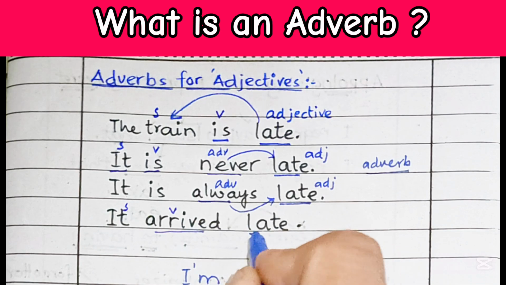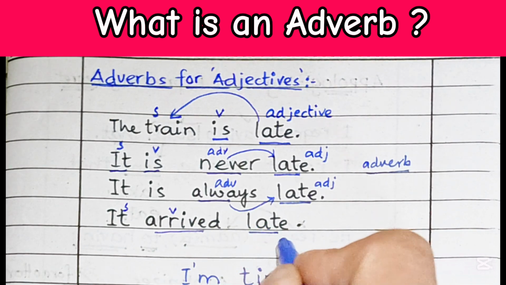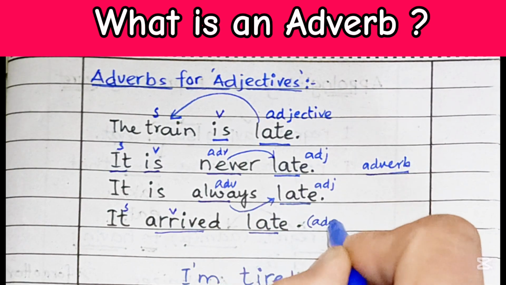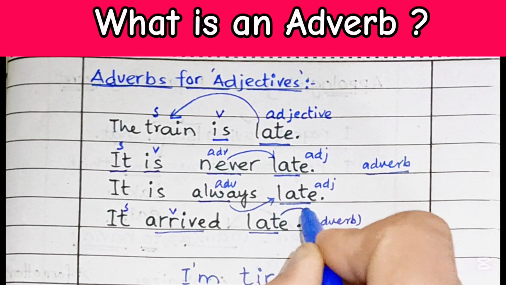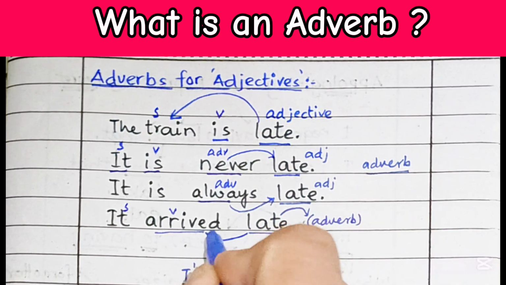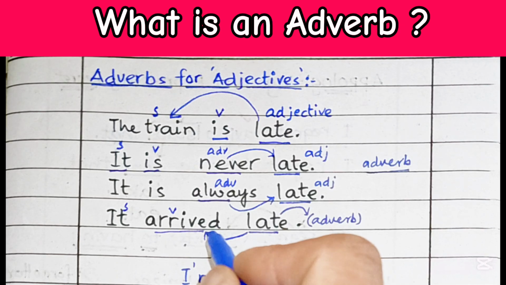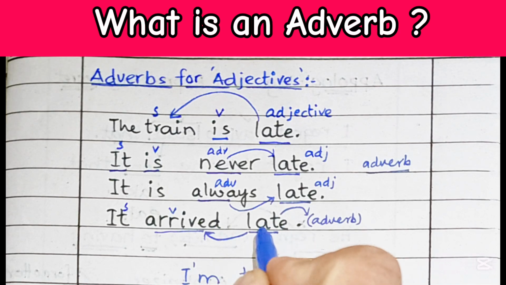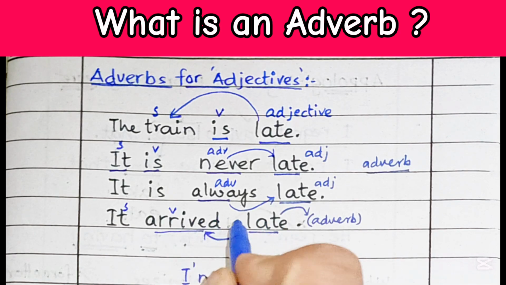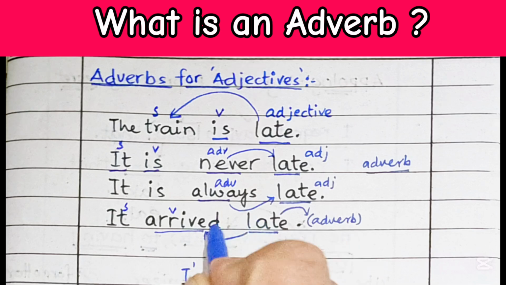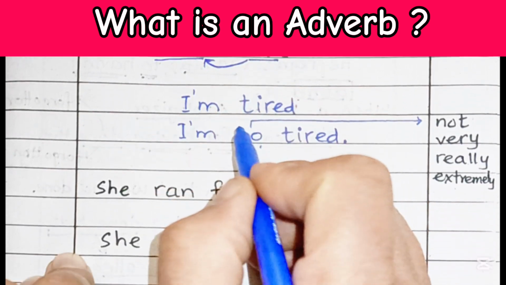And then this late is an adverb. Why is it an adverb? Because it is describing this verb arrived. So in this sentence, the adverb comes after the verb. This is one of the main points in this sentence.